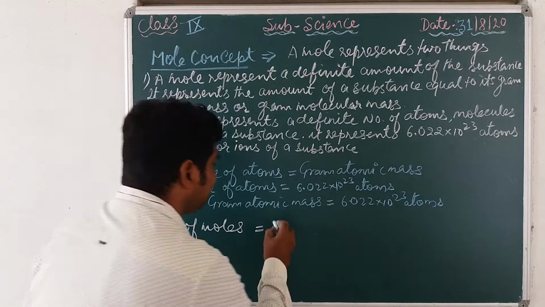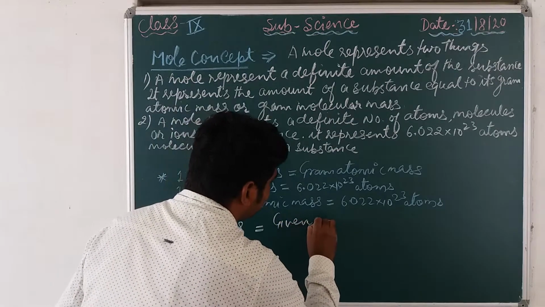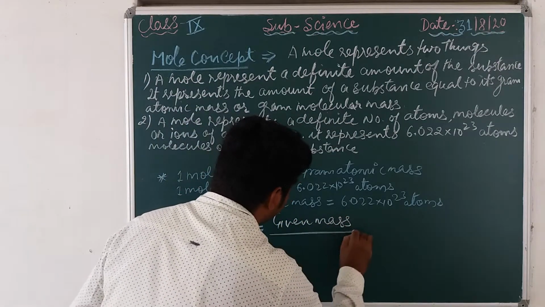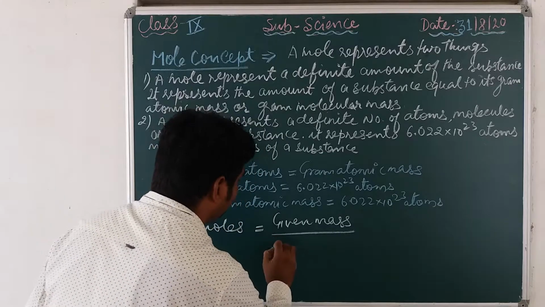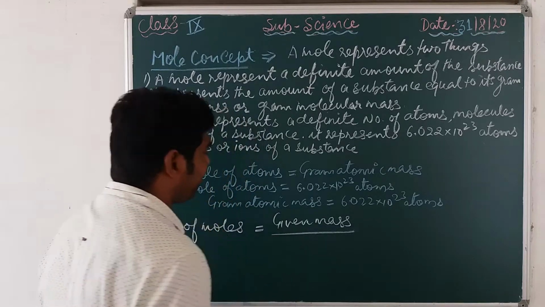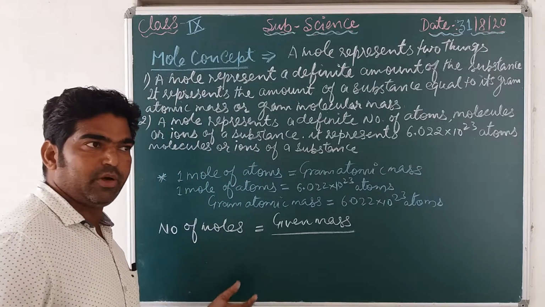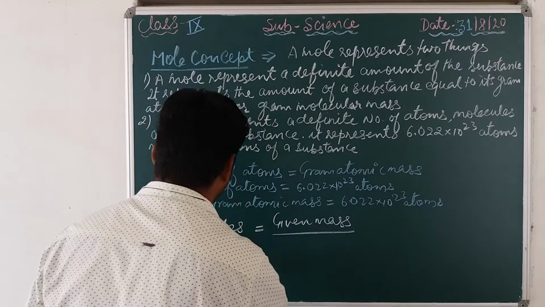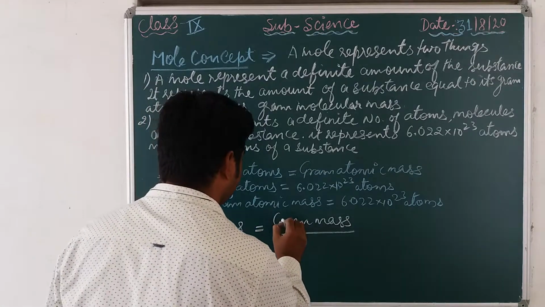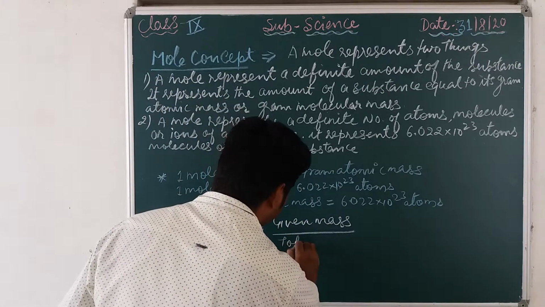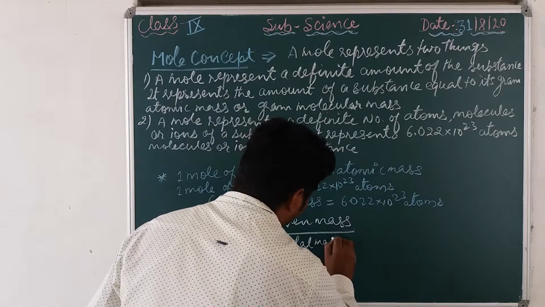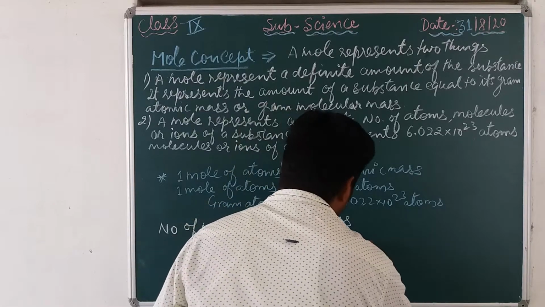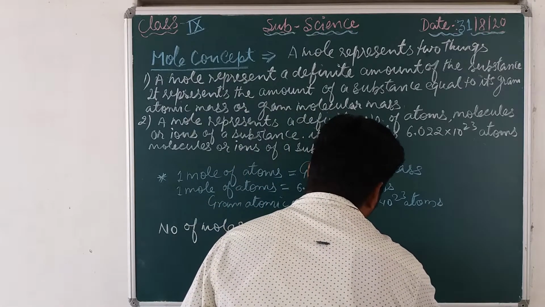You can find the number of moles as the given mass divided by the atomic mass or total mass, or you can say the molar mass.